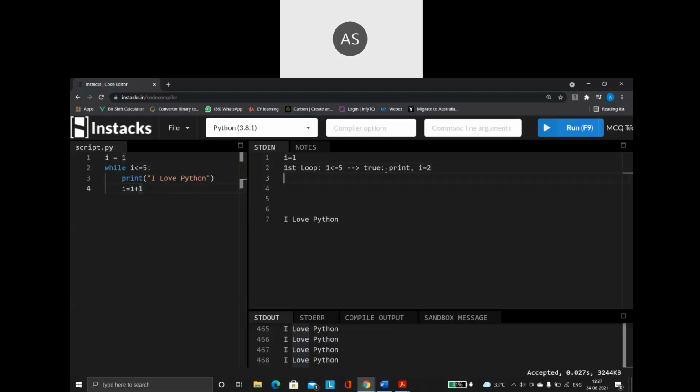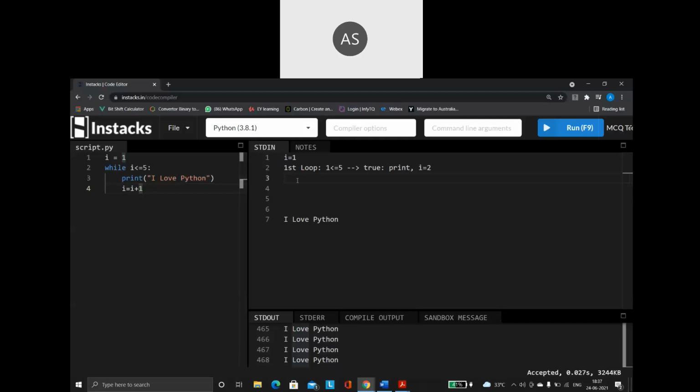Okay, now the new I value is 2. So it will go again to the loop. Again, it will test the condition. Remember, it is an entry controlled loop. Every time before executing the body of the loop, my condition will be checked. Only if my condition is true will it go inside the loop.